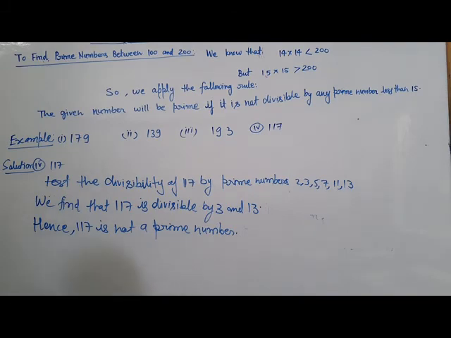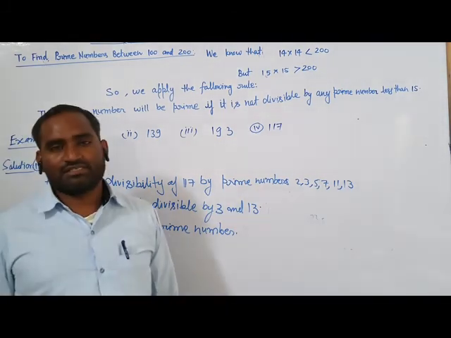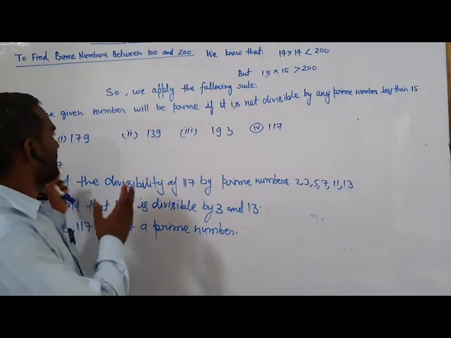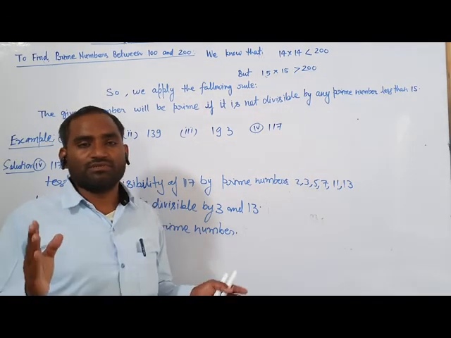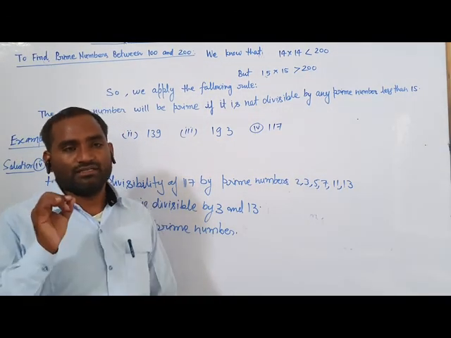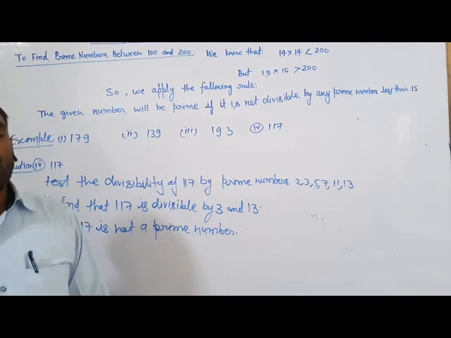So I think all of you have understood this, and you can check any number between 100 to 200, whether prime or not.